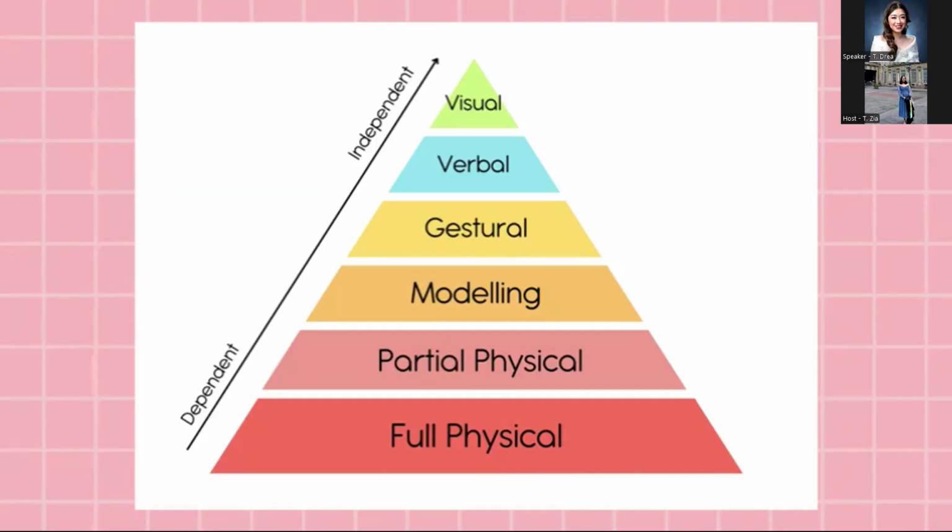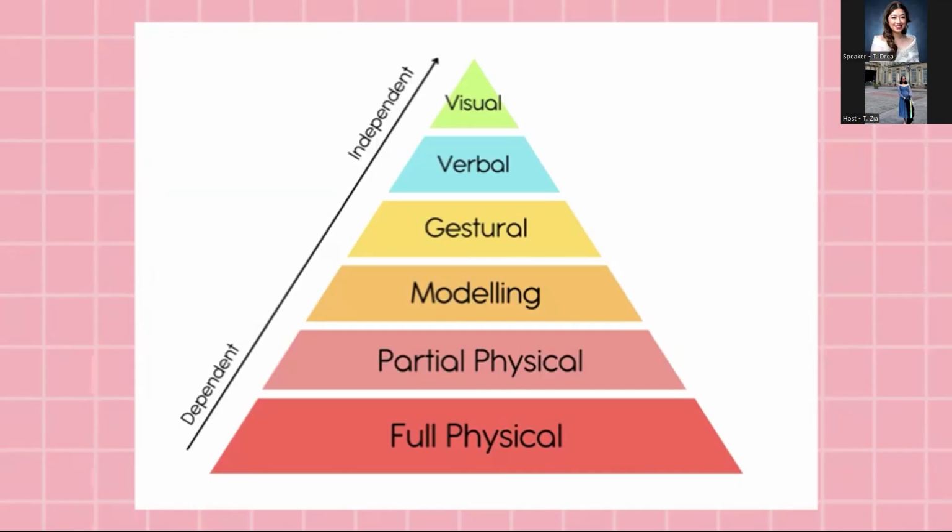Now, with gestural cues naman, this is used to enhance understanding. So we can use gestures like pointing or nodding or mimicking the desired action. So these cues can make the task more relatable and more engaging. And then we have modeling. So sa modeling, we demonstrate the activity or have the child watch someone else perform the activity. So with this one, yung visual demonstration is a powerful way for children to learn and begin to imitate.